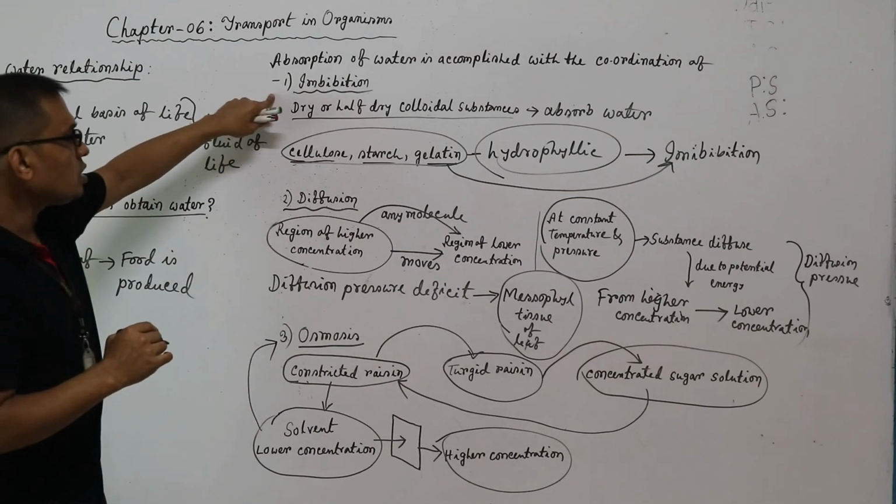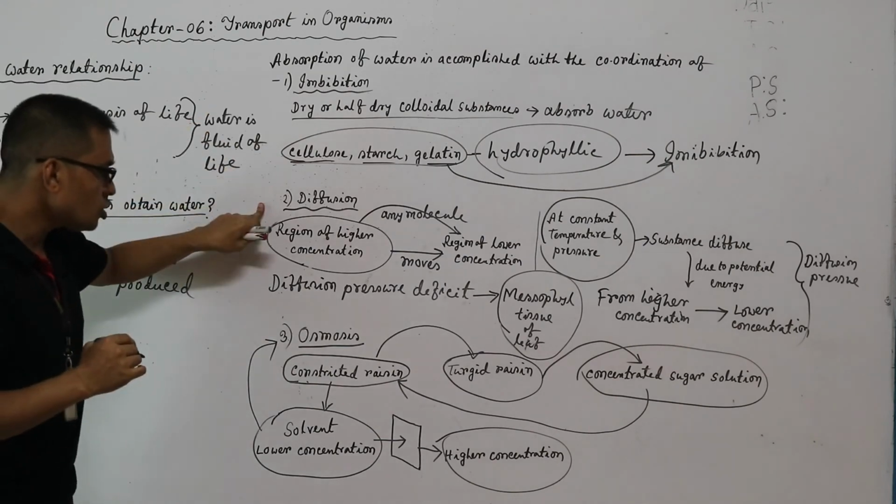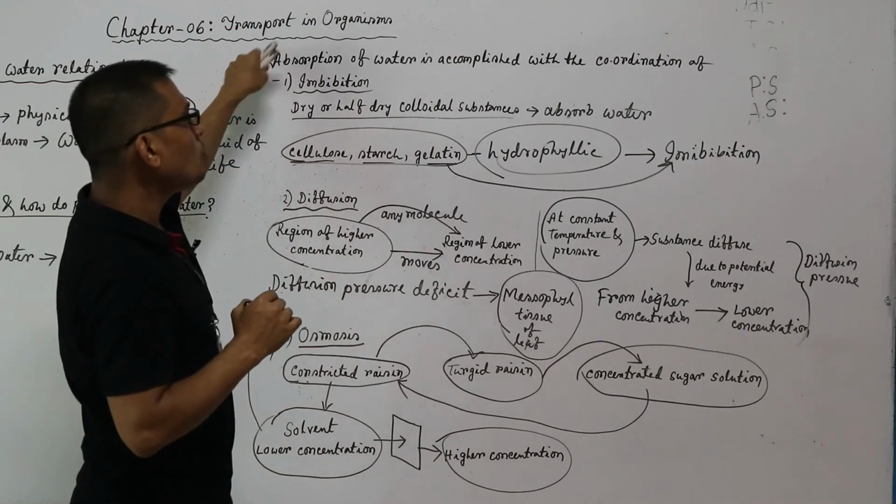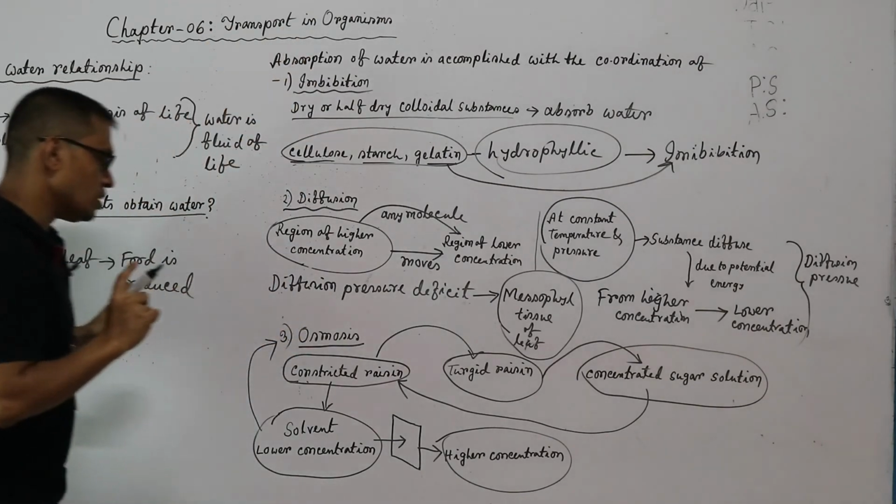By these three processes, imbibition, diffusion and osmosis, the absorption of water is basically accomplished.